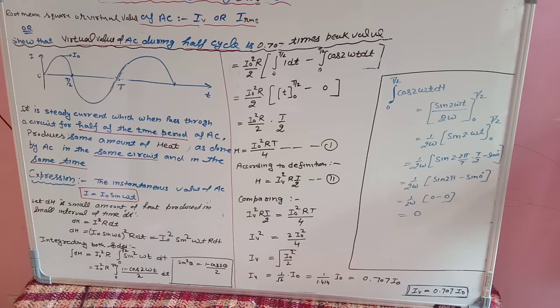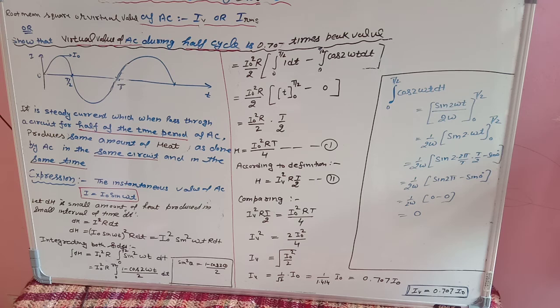So your answer will be because, as we know, alternating current AC is repeating itself after each interval of time. That means it is changing periodically. So for the full cycle, the mean value will be equal to 0.